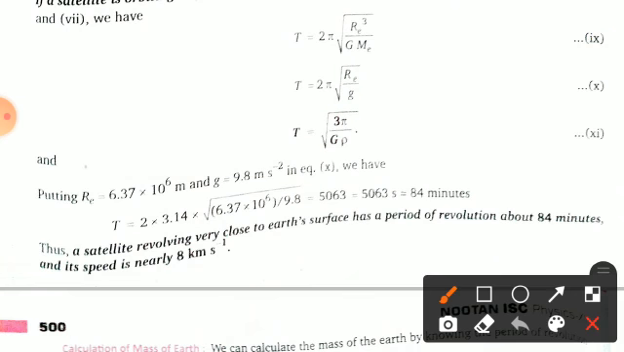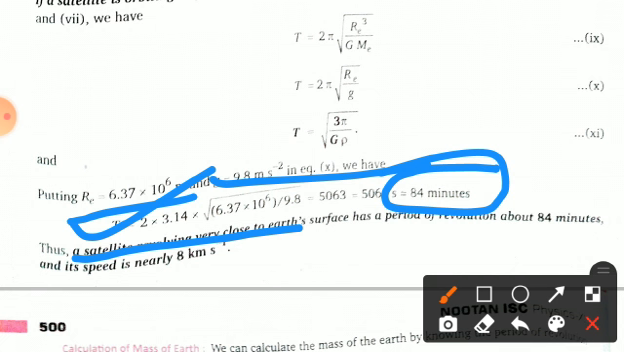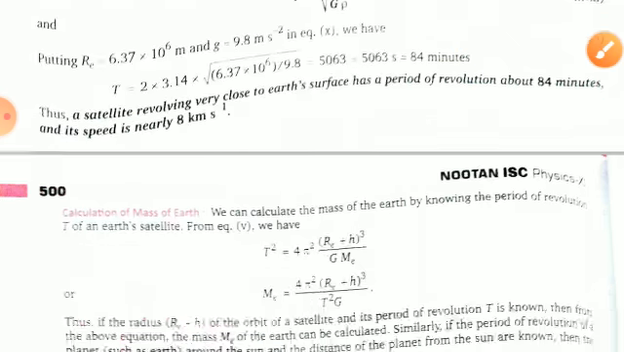Now if you know the value of the radius of Earth and the acceleration due to gravity, you can easily find out the time period, which comes out to be 84 minutes. So the satellite revolving very close to the Earth's surface has a period of revolution of about 84 minutes. This is the important one you should remember. And its speed is nearly 8 km per second, which we had already solved in the above topic. I hope it is clear.